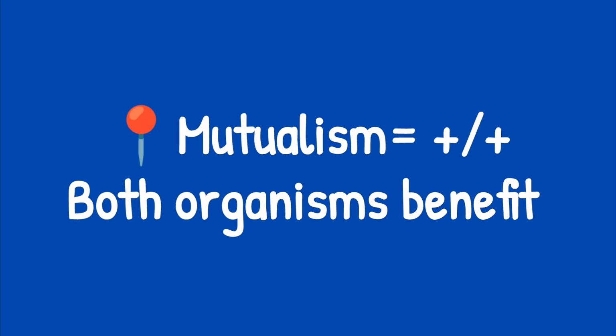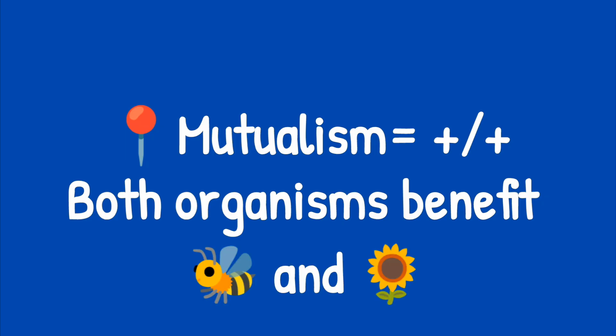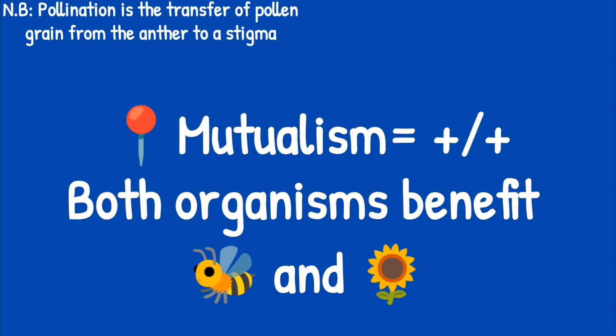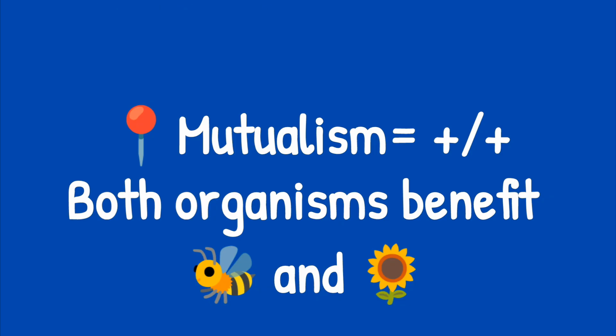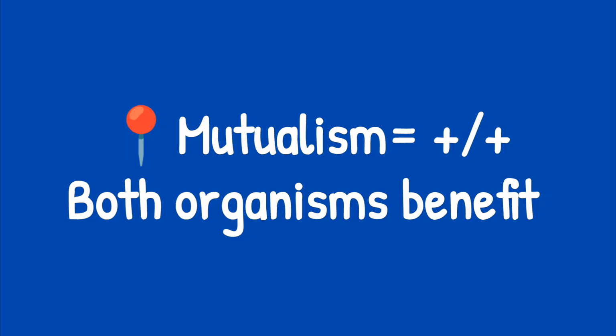So mutualism, of course, from the word mutual, is a kind of symbiosis where both organisms are benefiting from the association. A very common example is the bee that pollinates the flower. In the process of pollinating the flower, it's also getting the nectar. In fact, that's what led it to the flower. It feeds on the nectar, then takes the pollen grain and pollinates, and that's mutualism. Another example is lichen, algae and fungi. They benefit from each other.